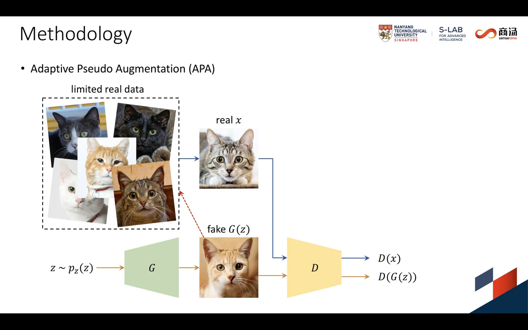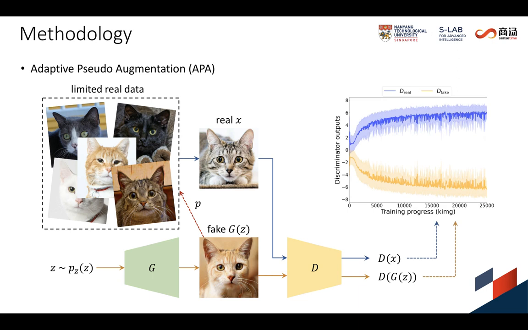To moderate the deception, we perform the pseudo augmentation based on a probability P that quantifies the deception strength. We know that the overfitting state of D is dynamic during training. It is intuitive to let the deception probability P be adjusted adaptively based on the degree of overfitting.